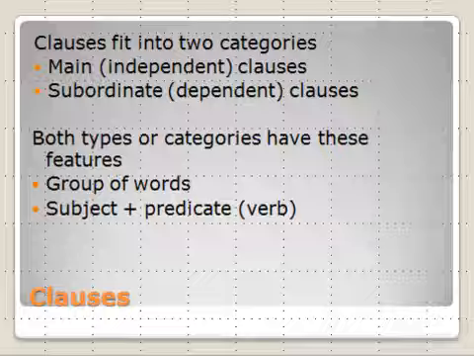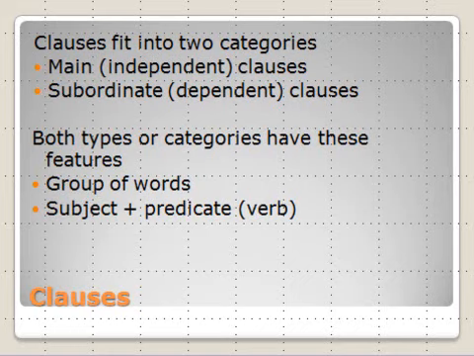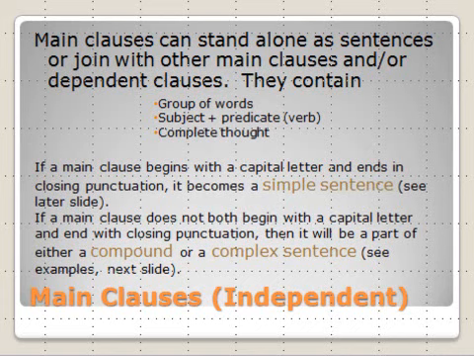As I said, clauses are groups of words, and both of these two groups of clauses, main and subordinate clauses, have subjects and predicates, but there's some big differences beyond that between these two types of clauses, and let's look at them. Let's start with the main or independent clause.